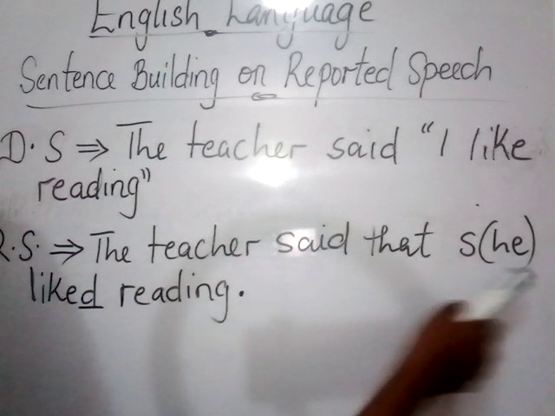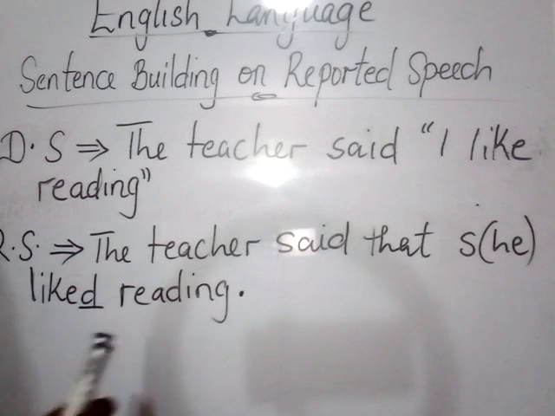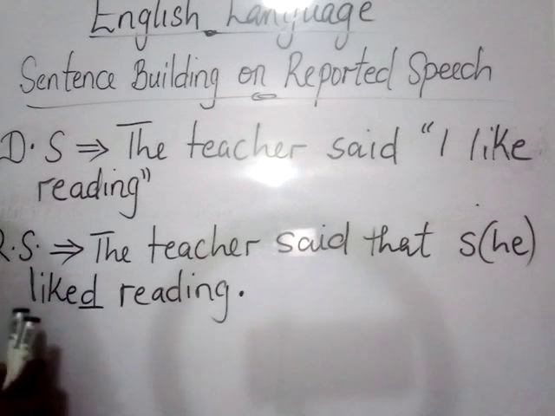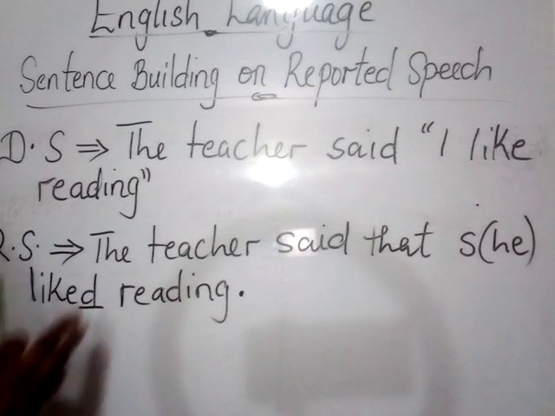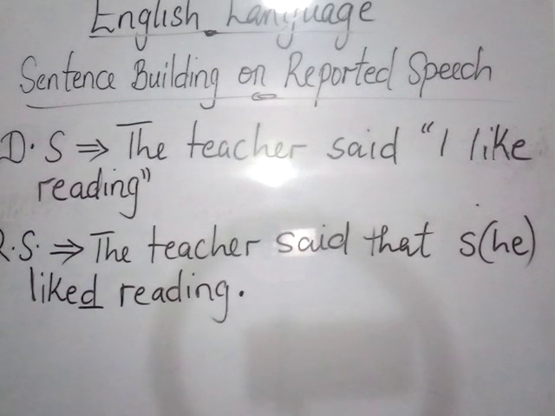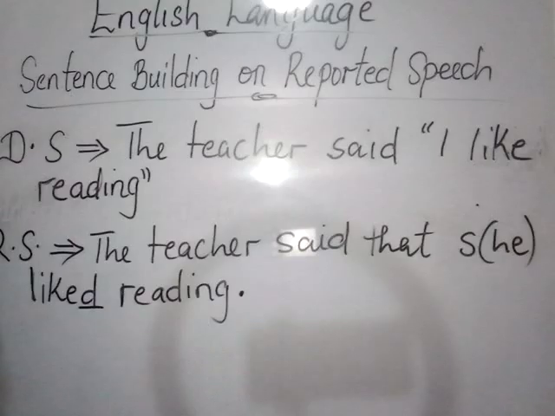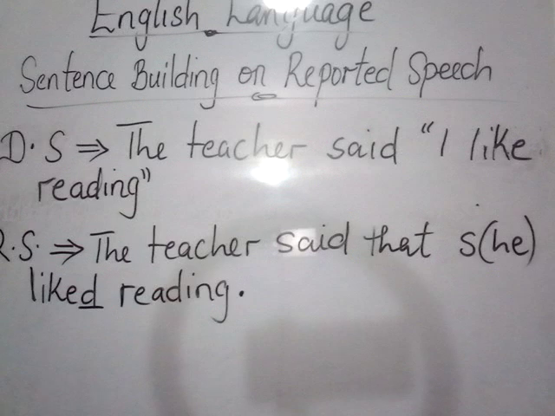But when it is reported, it changes to the past tense form. So that's why you have, the teacher said that she liked, with a D, reading. If you convert it and write like without the D, that would be very wrong, because the person saying it now is saying it after the teacher had already said it. I'm just trying to explain why the verb changes tense, from present to past tense. It changes because by the time this person is reporting it, the thing has already happened.